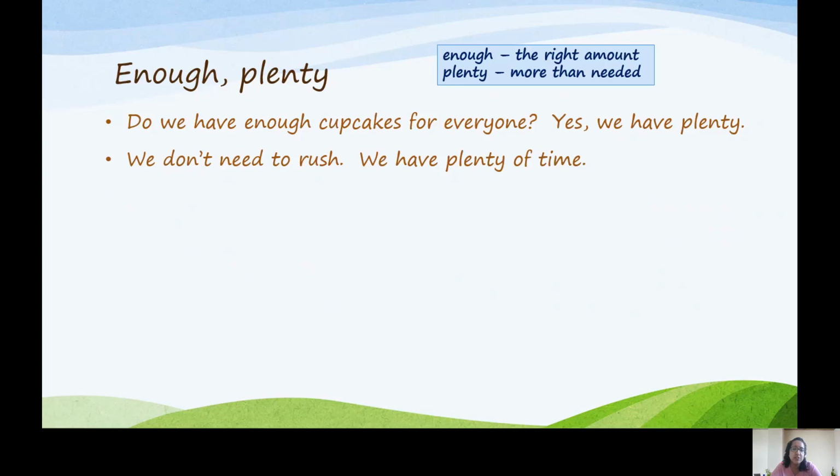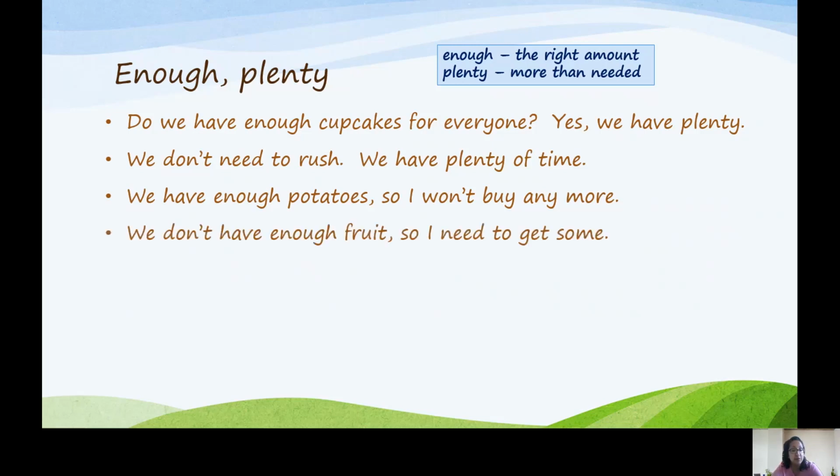We don't need to rush. We have plenty of time. We have lots of time. We can take our time. We have enough potatoes, so I won't buy any more. We don't have enough fruit, so I need to get some. So as you can see, we can use enough or plenty with countable nouns and uncountable nouns.